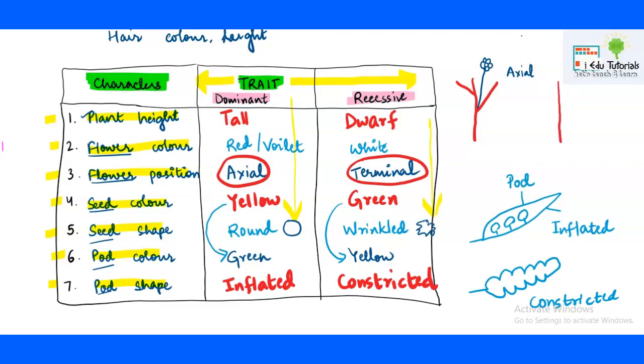And what is terminal? Suppose again this is your stem with the branches, and if the flower is born on the main stem, this is your main stem because this was formed initially, so this is going to be terminal. So flowers were more axial in position in the case of pea in comparison to terminal. So please learn the character name along with the traits, which one is dominant and which one is recessive.